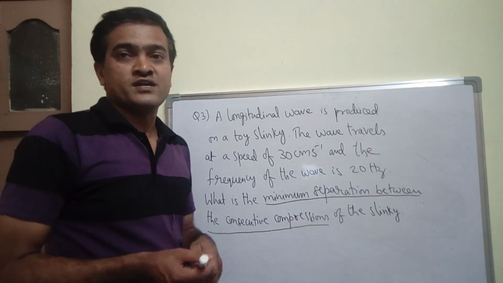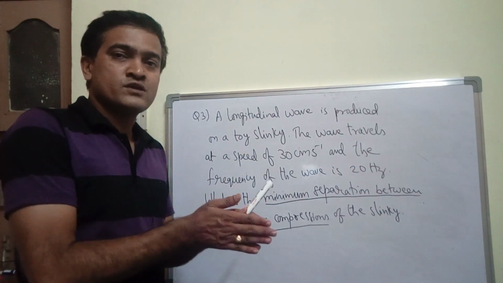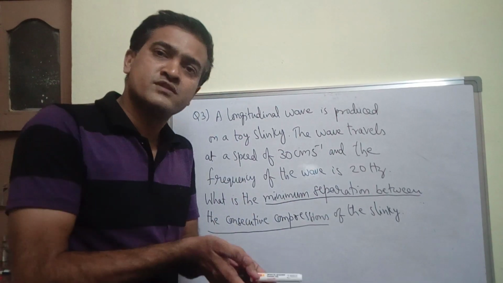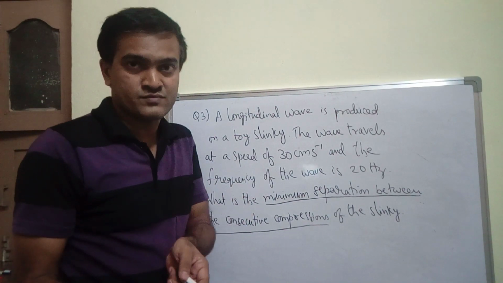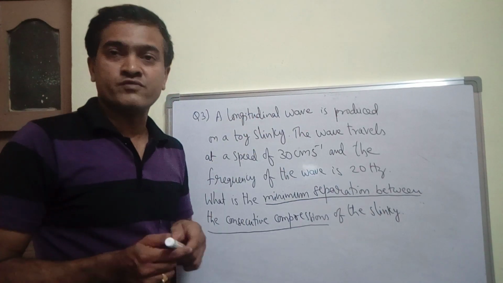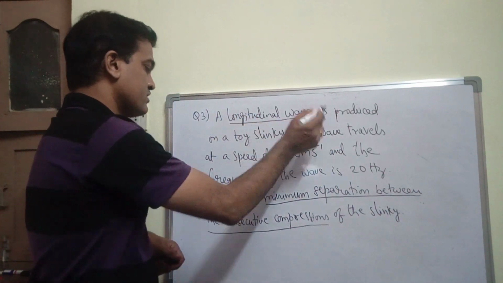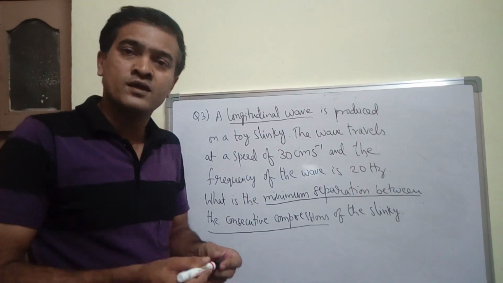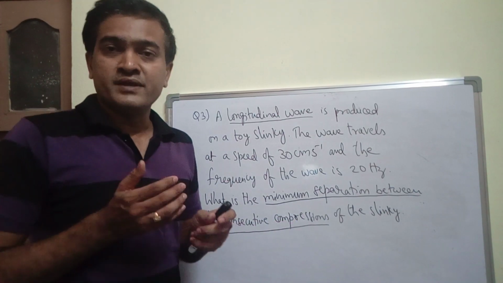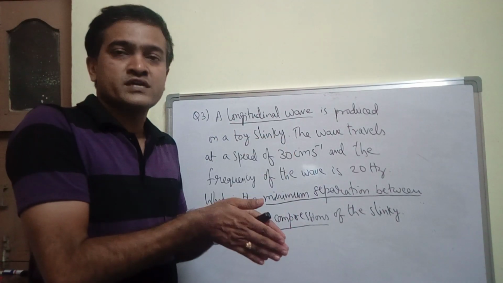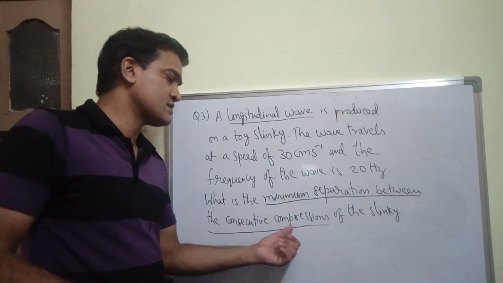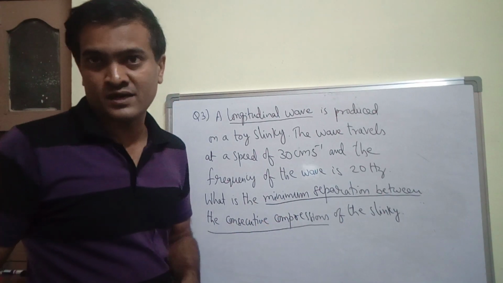See, the distance between two consecutive crests or two consecutive troughs is called wavelength in case of transverse waves. In case of a longitudinal wave, he is going to ask about compressions or rarefactions. So the minimum distance between two consecutive compressions or two consecutive rarefactions is nothing but wavelength. That means he is asking for wavelength lambda.